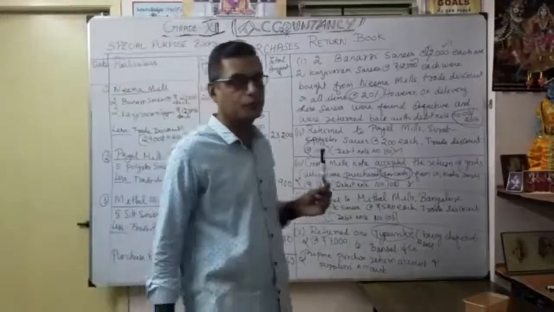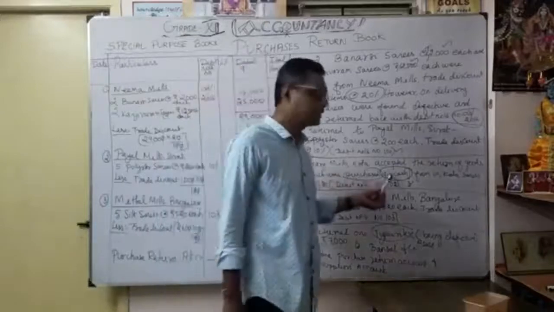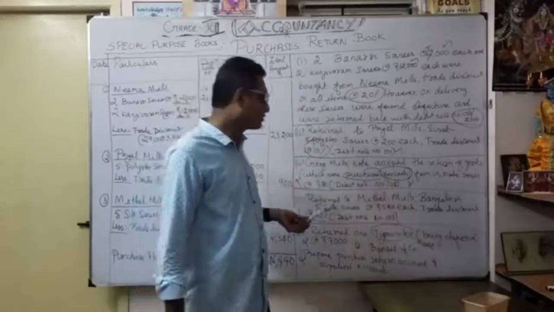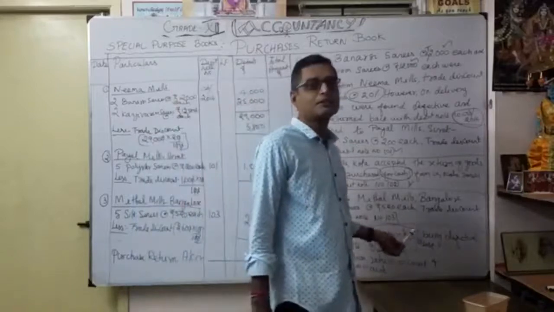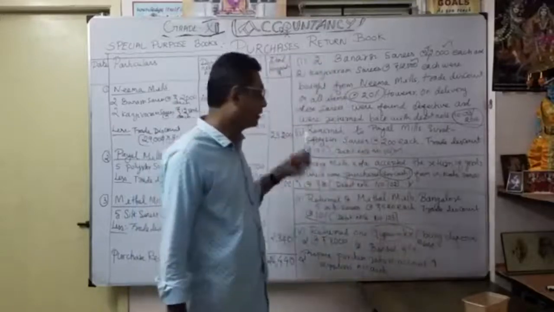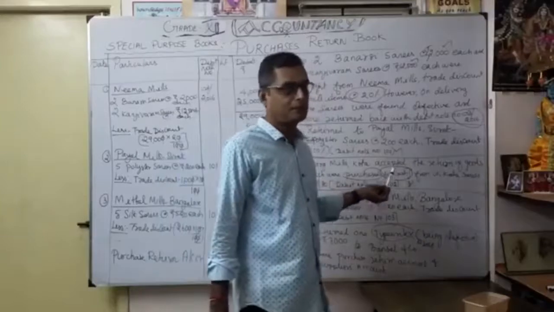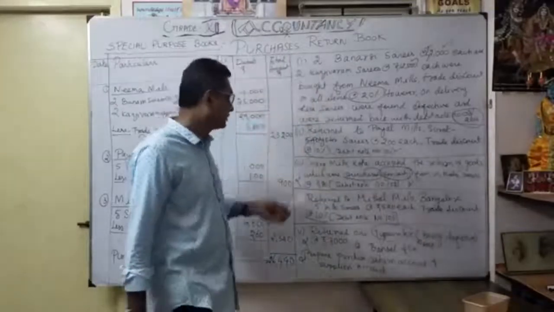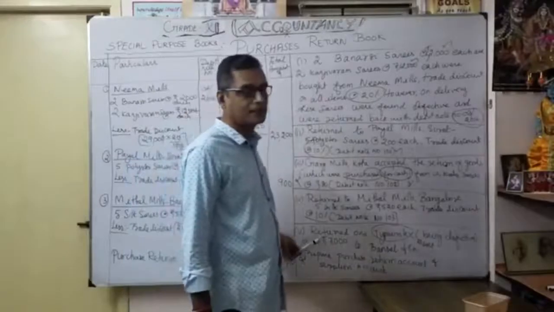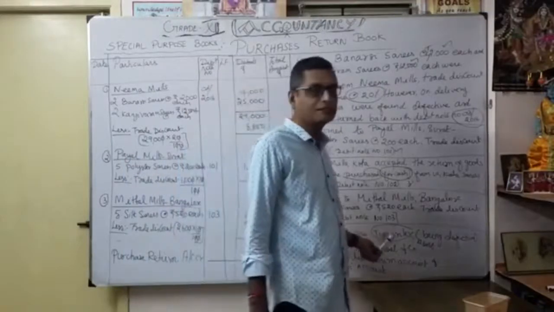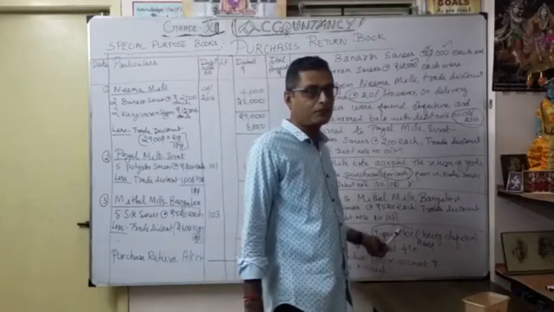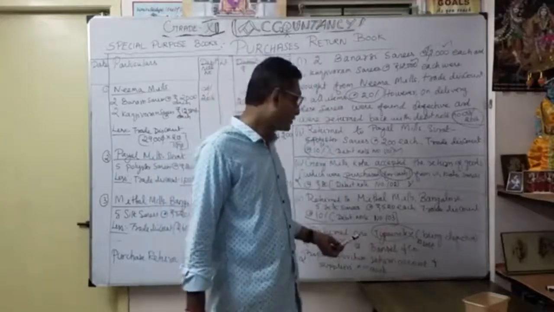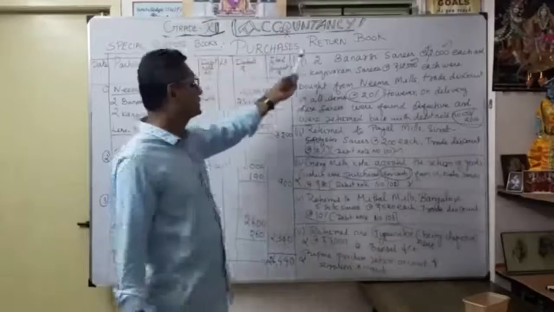Have you understood how you are going to record any return of goods under the purchase return book? Should be very careful. Any cash purchases you do not enter under the purchase return book. Similarly, goods not dealt in by the business you should not enter in the purchase return book. As this is a purchase for cash, that's why we need not enter it under the purchase return book. Similarly, our fifth transaction is related to an asset. That's why the return of the typewriter comes under return of an asset, and we need not enter it under the purchase return book.